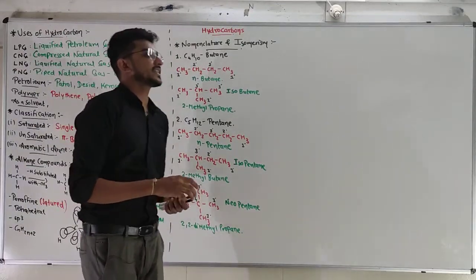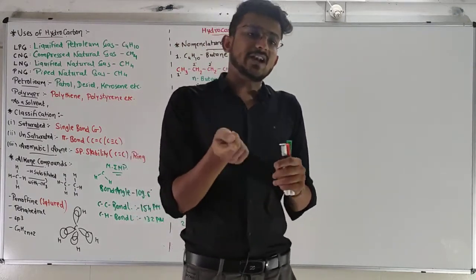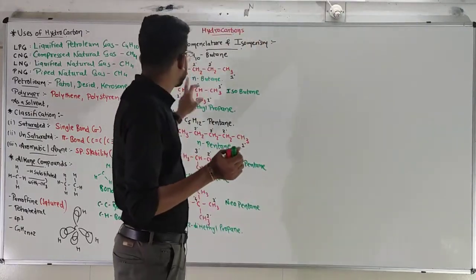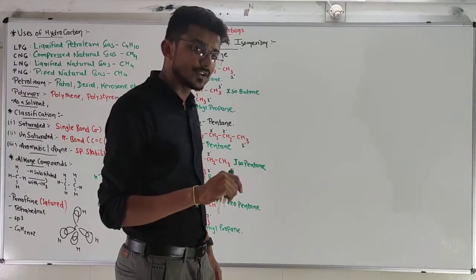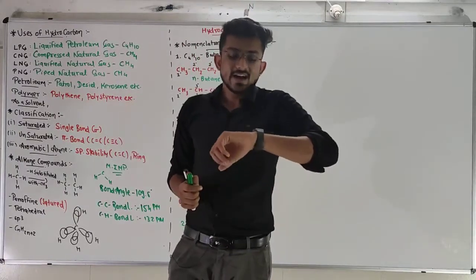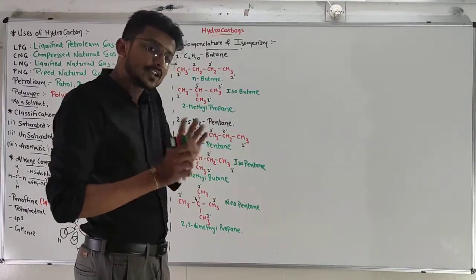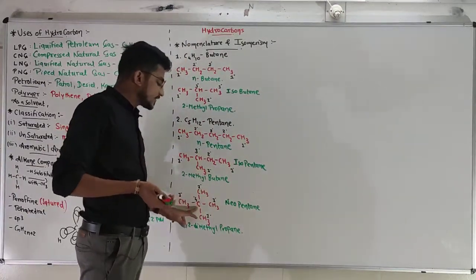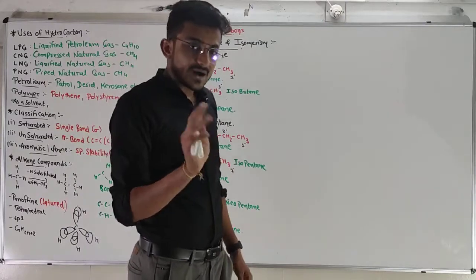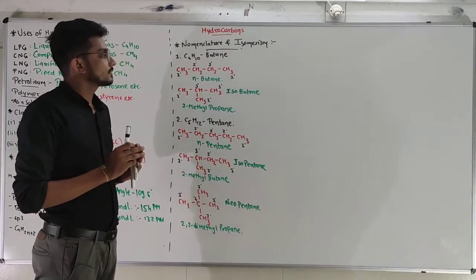Now what about the primary, secondary and tertiary hydrogen? It is quite simple. Hydrogen connected to carbon will be its type. If hydrogen is connected to primary carbon, that hydrogen will be primary hydrogen. If hydrogen is connected to secondary carbon, that hydrogen will be secondary hydrogen, and if hydrogen is connected to the tertiary carbon, then it will be known as a tertiary hydrogen. Quaternary hydrogen is not possible because carbon has already formed 4 bonds. So quaternary hydrogen is not possible. So let's make a list of that.